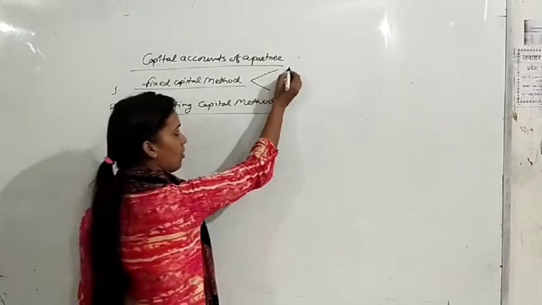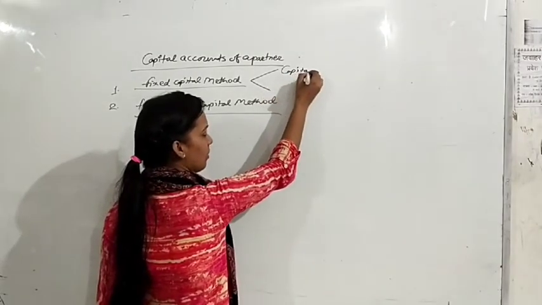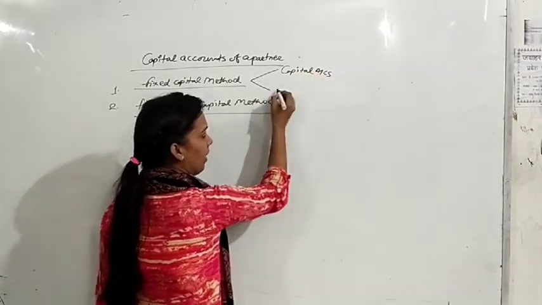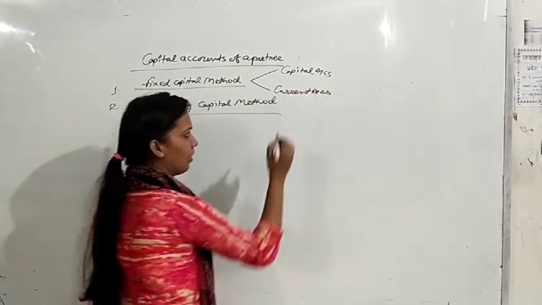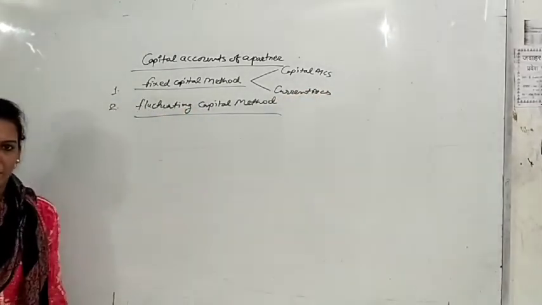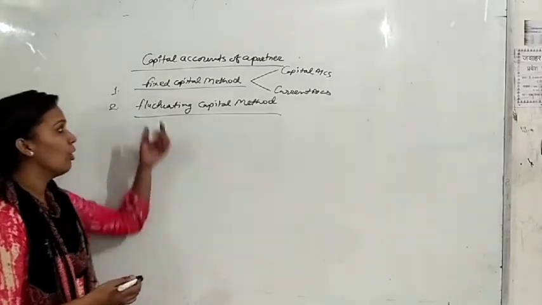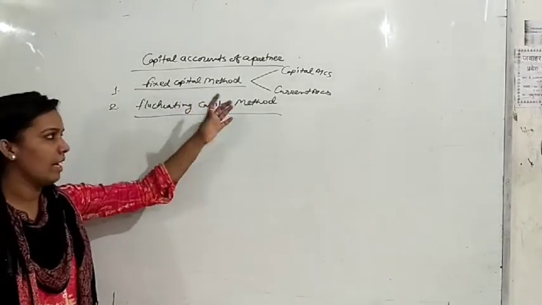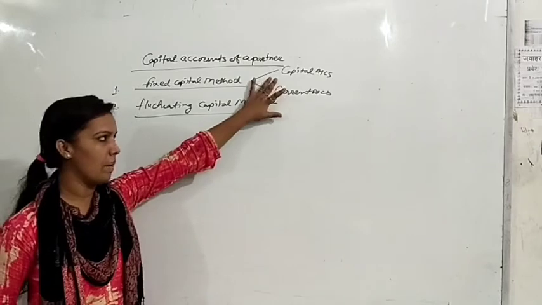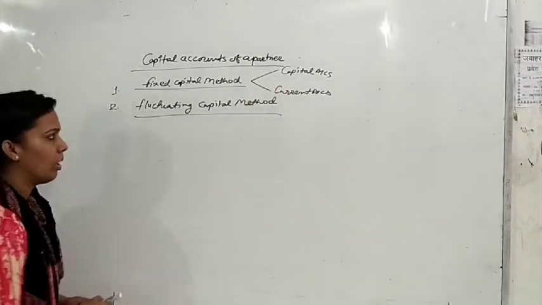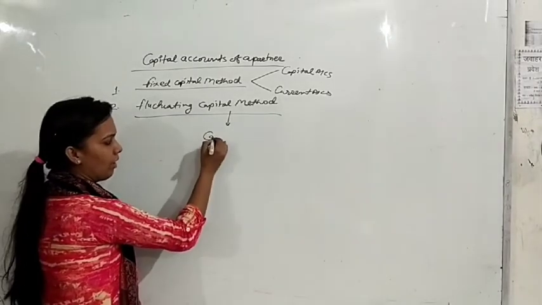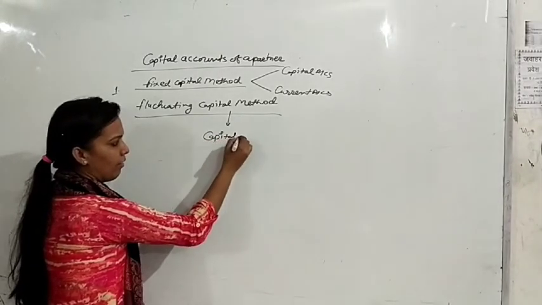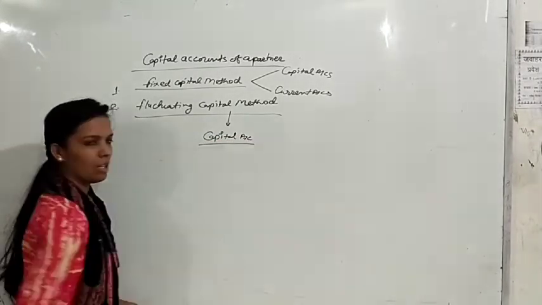What are the 2 accounts? Capital accounts and current accounts. Whenever a partnership firm is going to follow fixed capital method, then it will prepare 2 accounts, that is capital account and current account. But in fluctuating capital method, we will prepare only 1 account and that will be capital account.